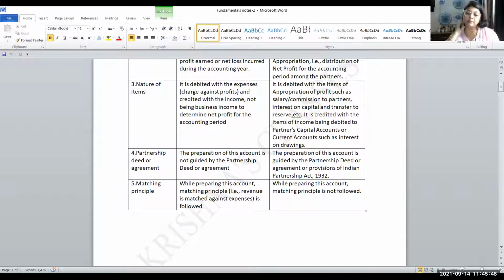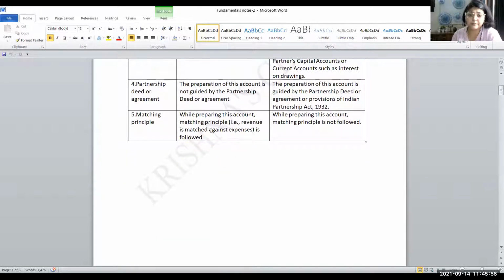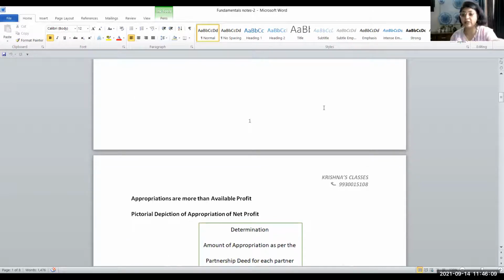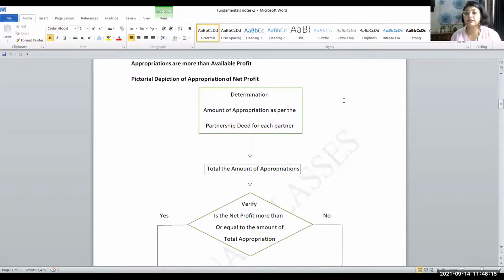As far as making a partner profit and loss account is concerned, nothing is related to partners, partnership deed or provisions in the Partnership Act 1932. Matching principle, that is revenues matched against the expenses, is being followed while preparing a profit and loss account, and no such principle is being followed in profit and loss appropriation account. Like that, some guarantee of profit is given to a partner, so that much of profit has to be provided to the partner.